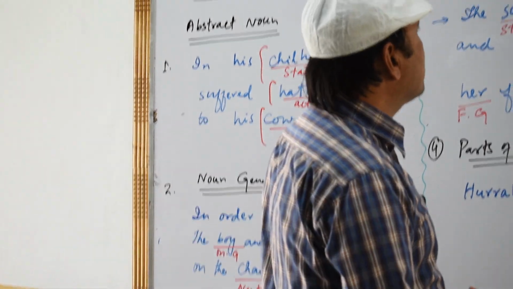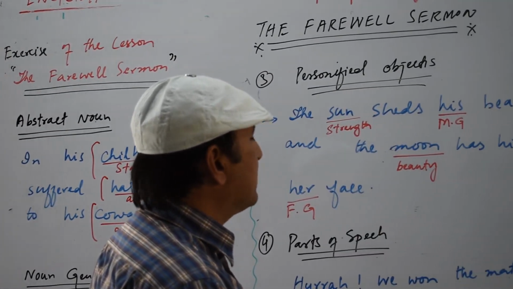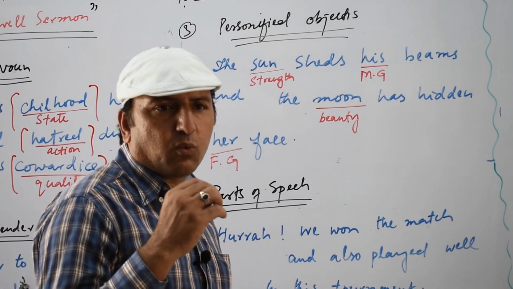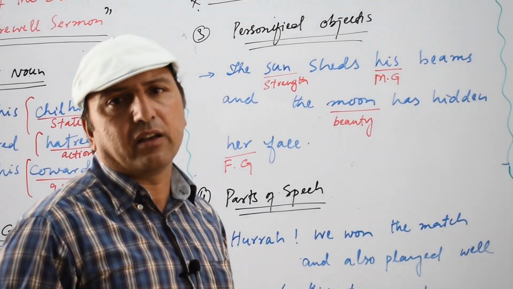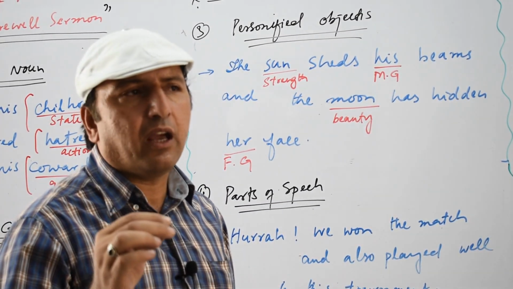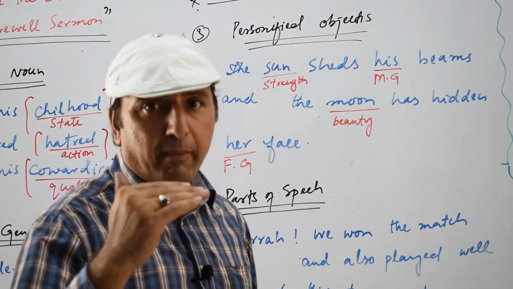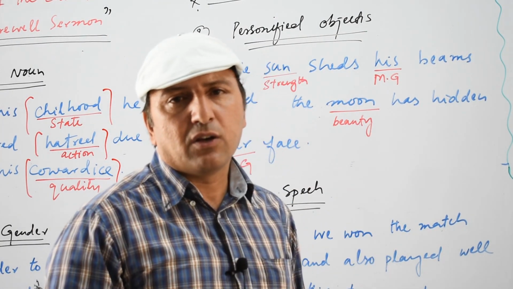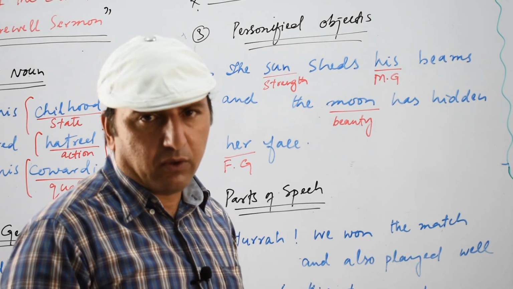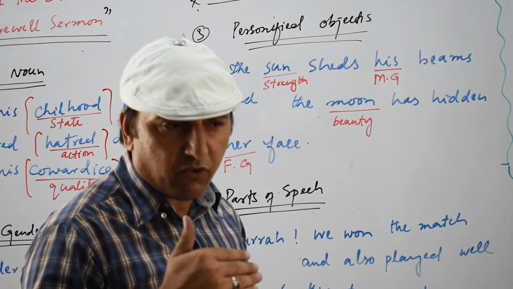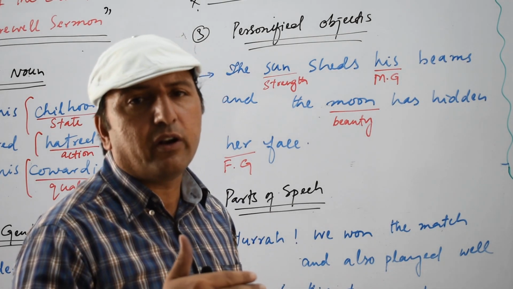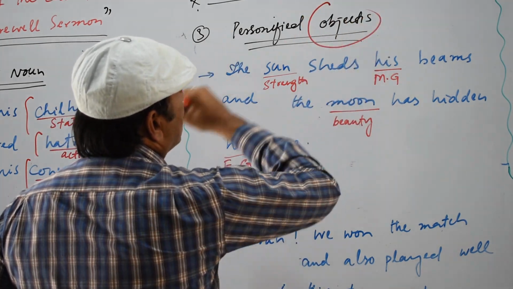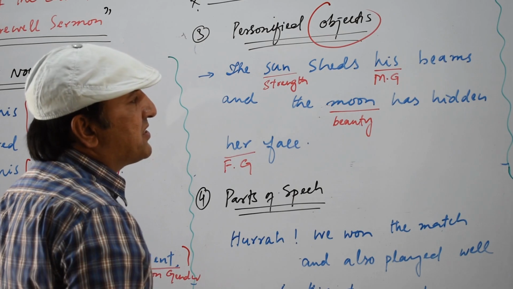Okay, now we have some personified objects. If you give the quality of a living thing to a non-living thing, if there is a non-living thing and you address that non-living thing in a manner as if it is a living thing, we call it personified. We call it personification because you give the quality of a person to a non-living thing. So there are some objects which are personified, like the sun sheds his beams.